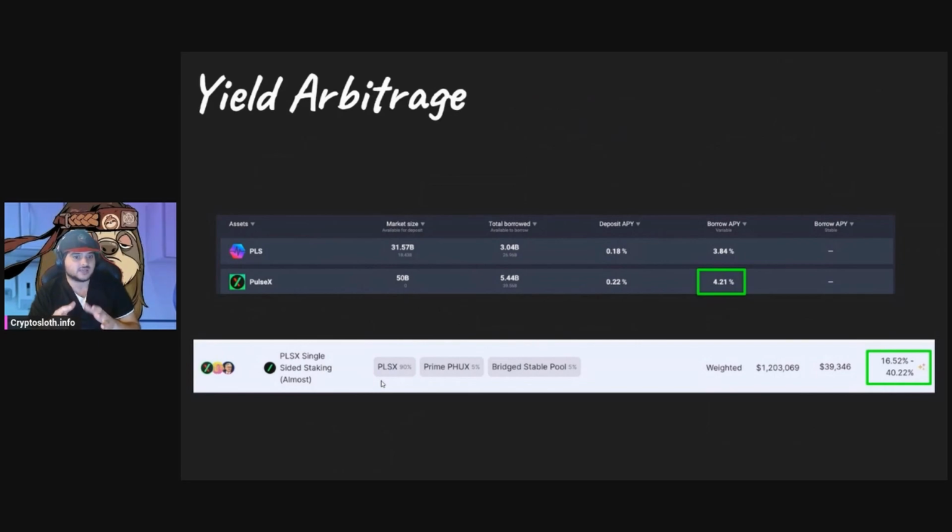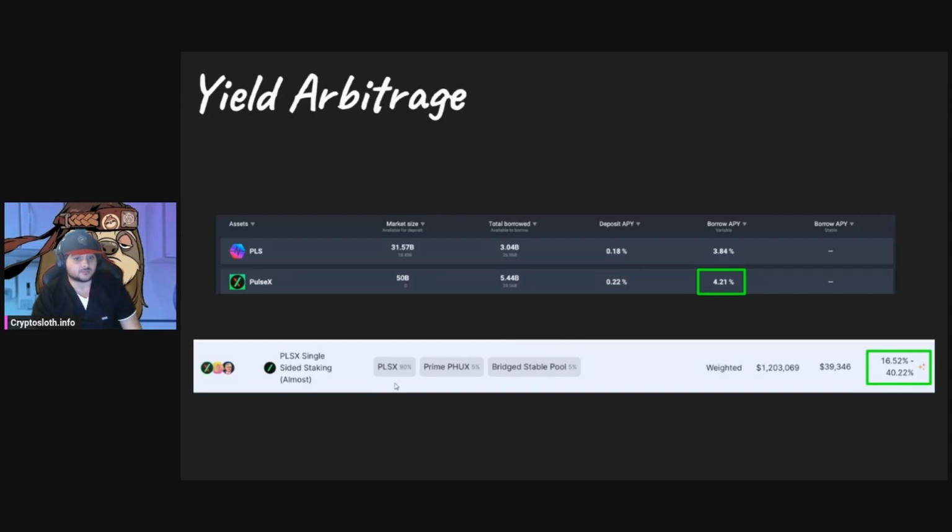And what that essentially means is, say instead of this specific pool, we're providing liquidity with PulseX and USDC. Well, we owe in PulseX, but if the PulseX token goes up in value, you're going to end up with less PLSX tokens and more USDC. And not only that, but the amount of debt you owe in dollar value is going up because PLSX is going up in value. And if you remember, we're paying our debt off in PLSX. So you're getting more stable coins, less of the coin that you need to pay your loan off, and the value of your debt is going up. That's a big risk in a situation like this where you're trying to capitalize on yield arbitrage.